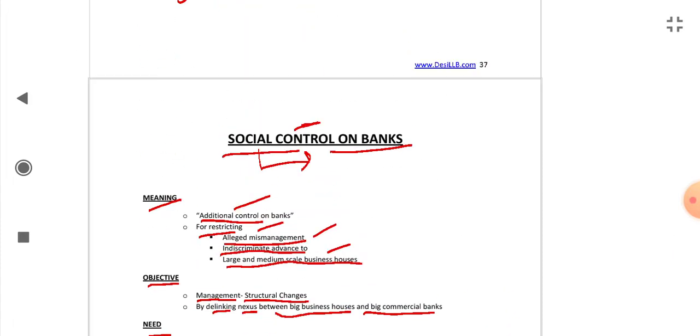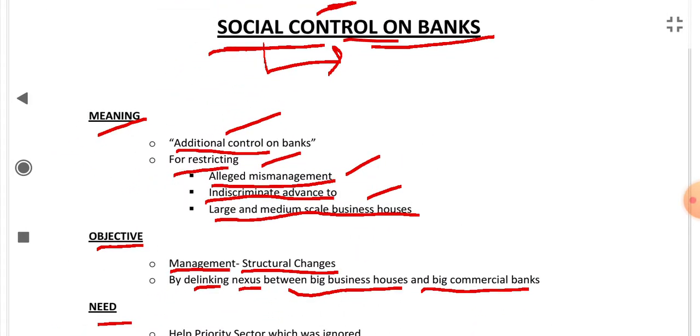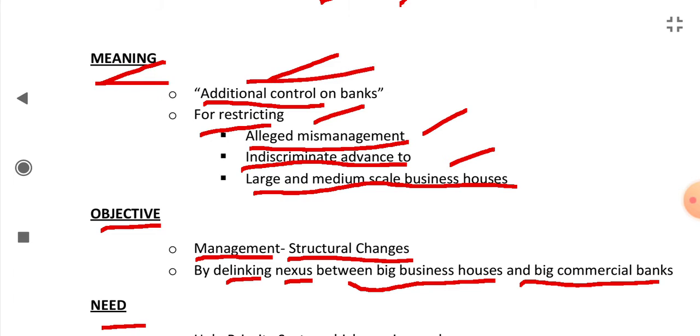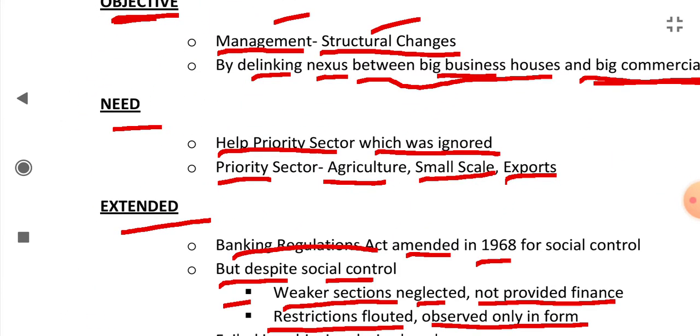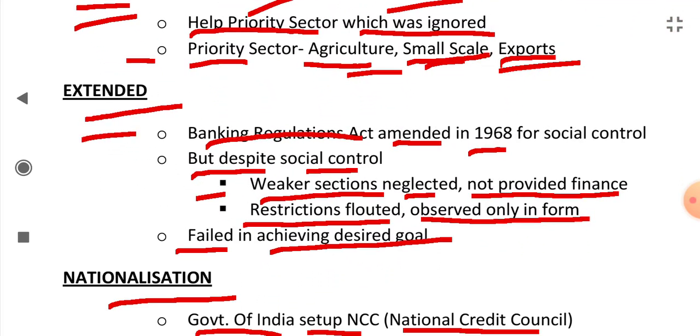Let's have a quick summary. Social control on banks means additional control on banks to help the priority sector and weaker sections, that means to help the socially weaker sections. It means additional control on banks for restricting alleged mismanagement in the banks and the indiscriminate advances to the large and medium scale business houses. The object was to have structural changes in the management by delinking the nexus between big business houses and big commercial banks. The need was to help the priority sector which was ignored. The priority sector includes agriculture, small scale industries and exports. It was extended by amending the Banking Regulations Act in 1968 for social control.